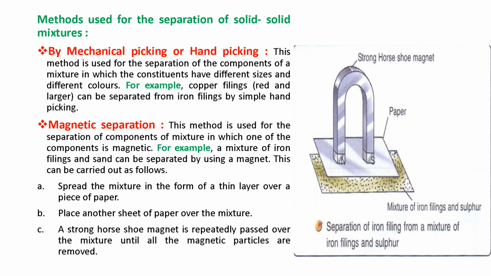The procedure is to spread the mixture in the form of a thin layer over a piece of paper. Place another sheet of paper over the mixture. A strong horseshoe magnet is repeatedly passed over the mixture until all the magnetic particles are removed. So this is the procedure. How can we do the magnetic separation? In the diagram you can see we use a strong horseshoe magnet and the iron particles. The horseshoe magnet attracts the iron particles. So this method is used for the separation when one component is magnetic.